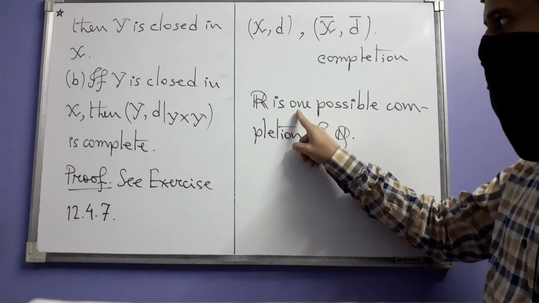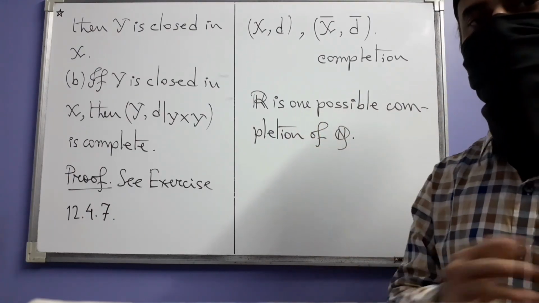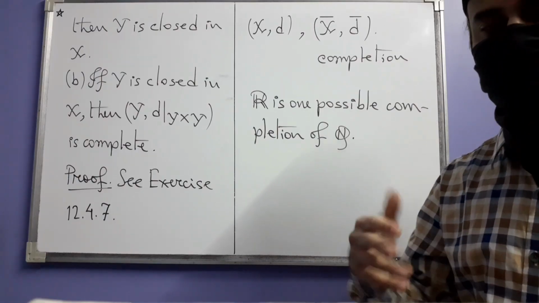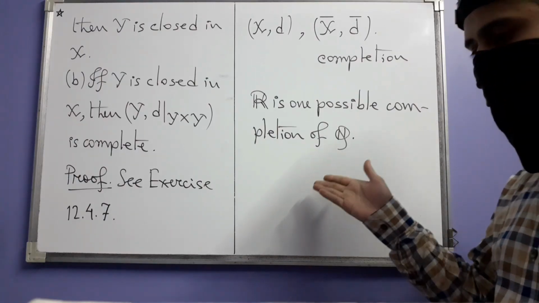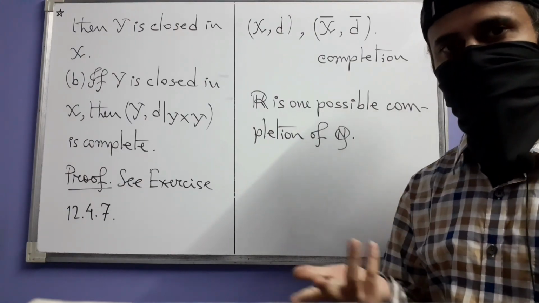But the reason the author says it is one possible completion is that there are other completions also. So that's how you get p-adic numbers, and there are many other things. So this is where the section ends, and in the next video we will start solving the exercises.